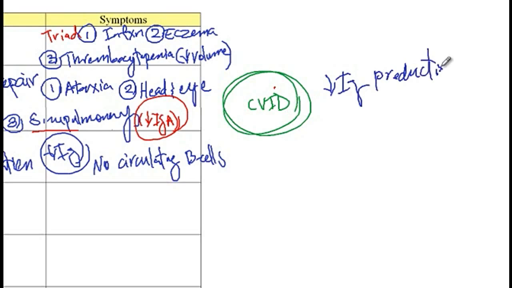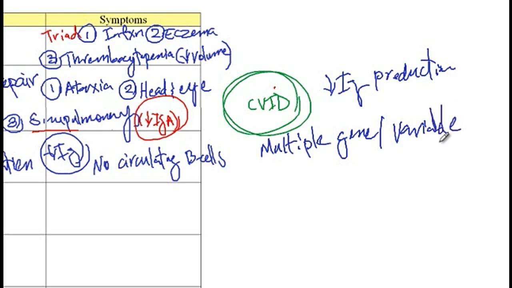However, unlike Bruton tyrosine kinase gene that is mutated in Bruton agammaglobulinemia, CVID is due to mutation in multiple genes, and thus their presentations is variable. So the symptoms as well as the age of onset is variable in these patients.